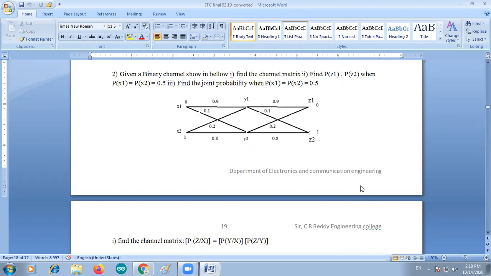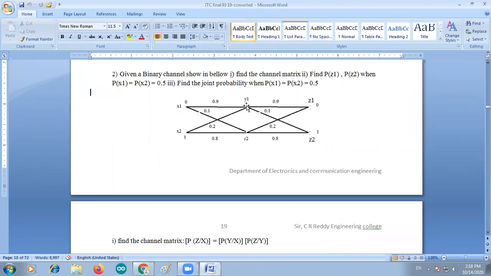So here X1, X2 are the inputs, Z1, Z2 are the outputs, and Y1, Y2 are the intermediates between the two binary symmetric channels. Y1 is the first channel output and second channel input.